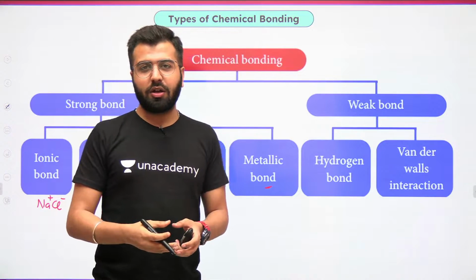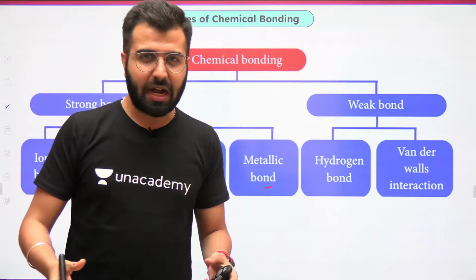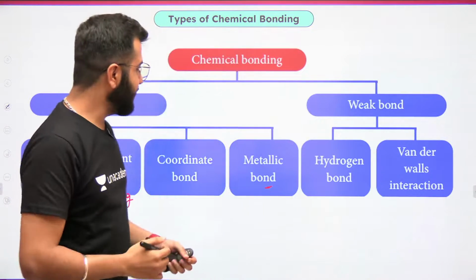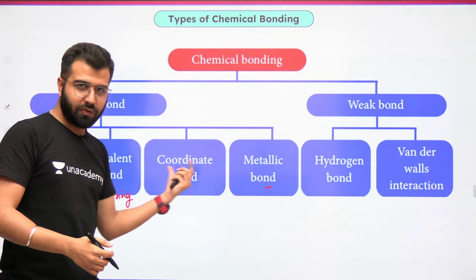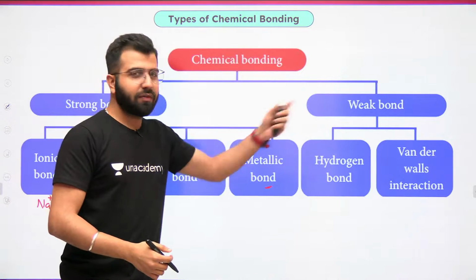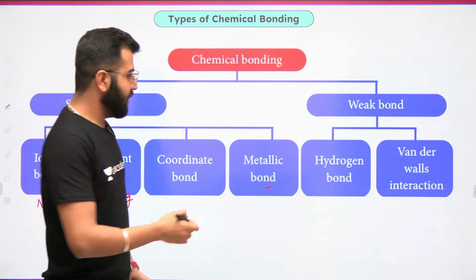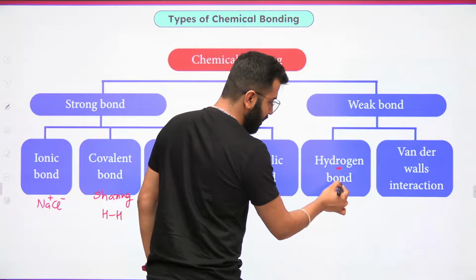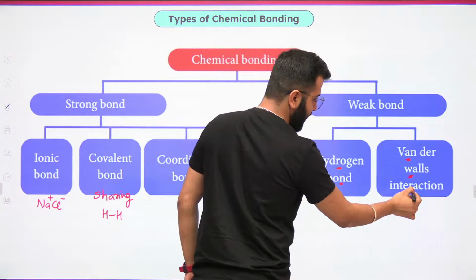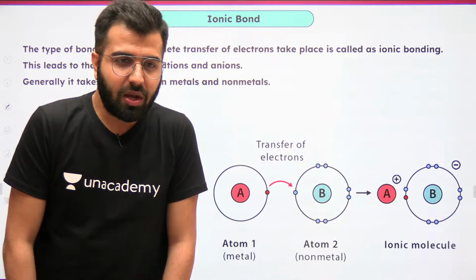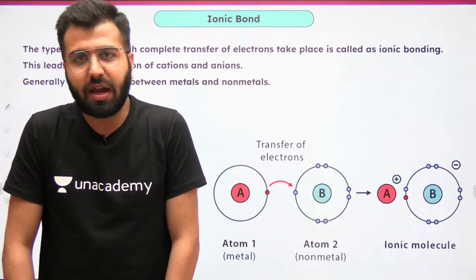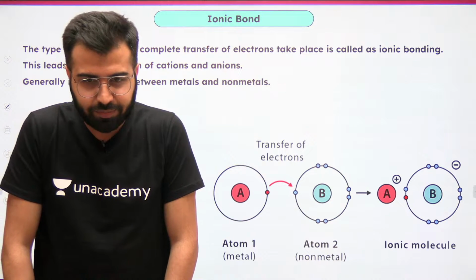Iron and iron atoms, between those atoms, there is a metallic bond. We'll talk about that as well. These four are the strong ones. Whenever we talk about the weak bonds, we have hydrogen bond and we have van der Waals interactions. We will discuss this too, okay? And now let's talk about the ionic bond for once, and then we will get into the covalent bonds, okay?